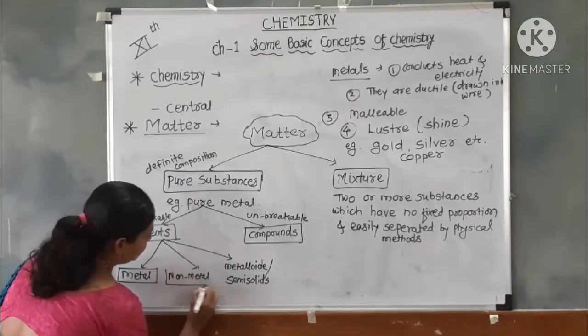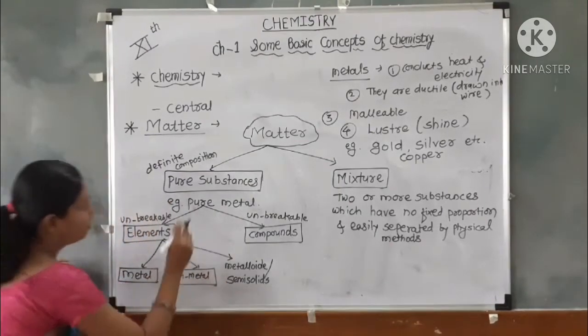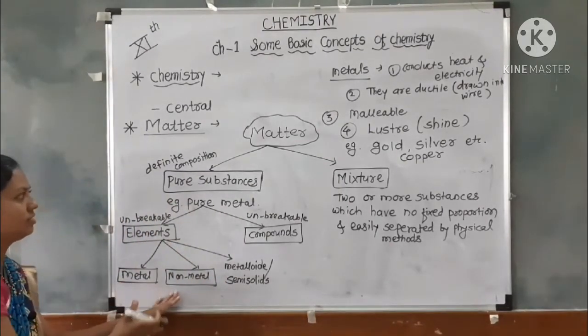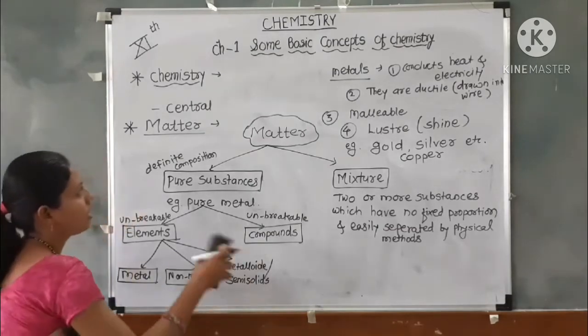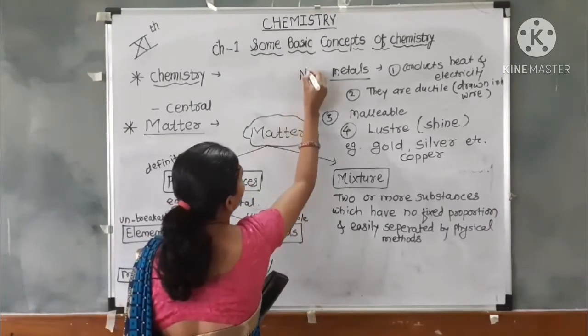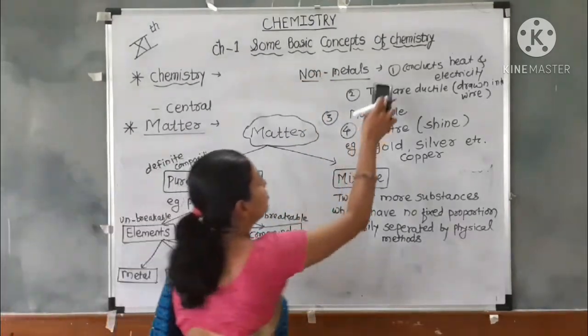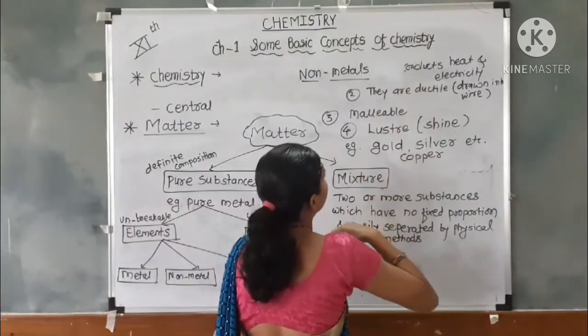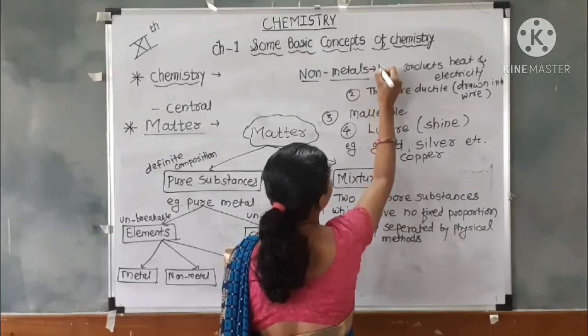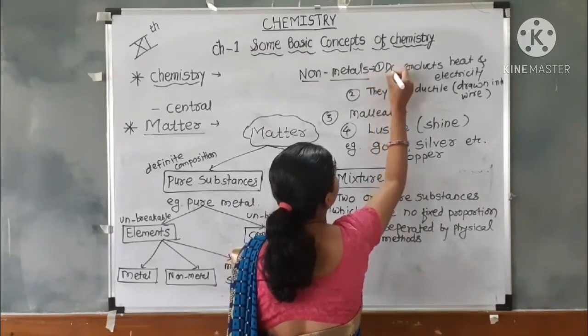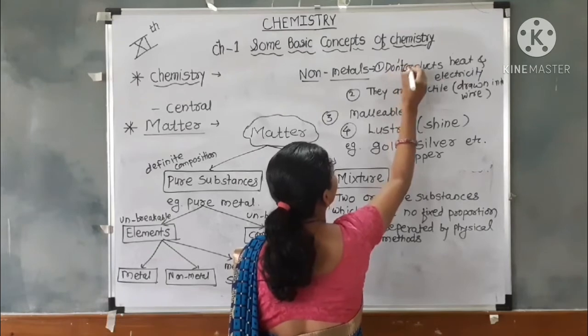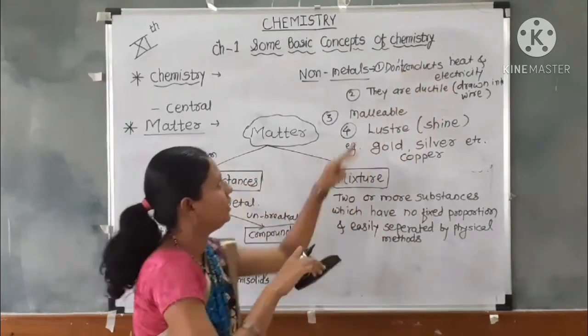Next is non-metals. The opposite of metals are called non-metals. That means non-metals do not conduct heat and electricity.